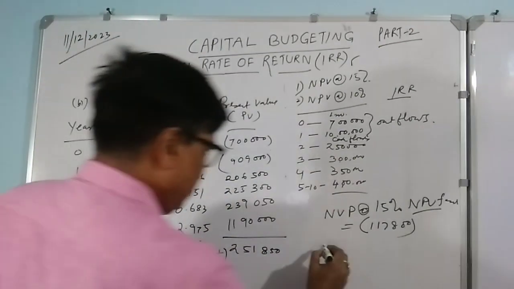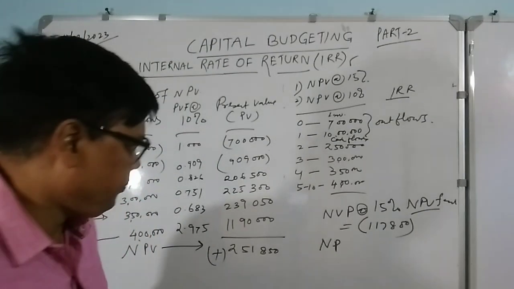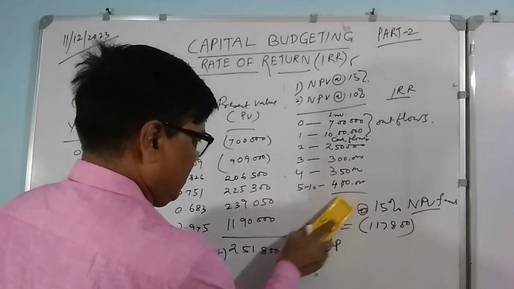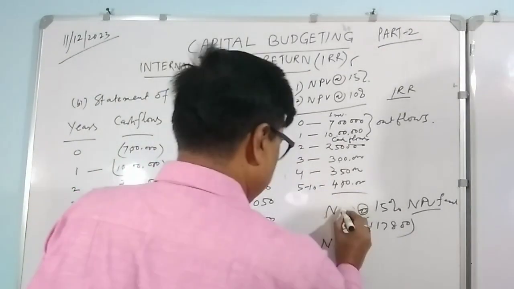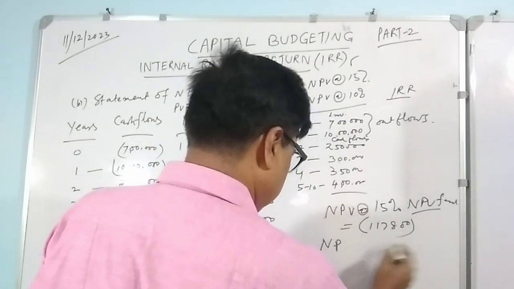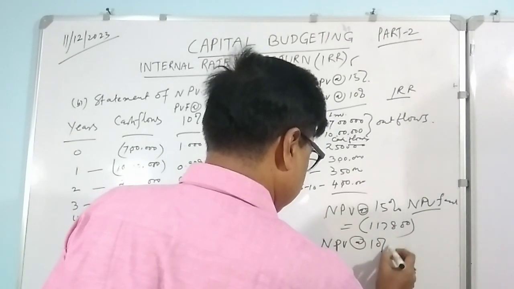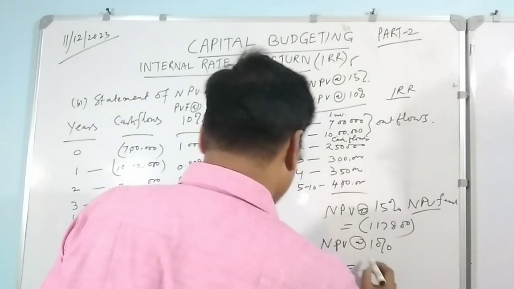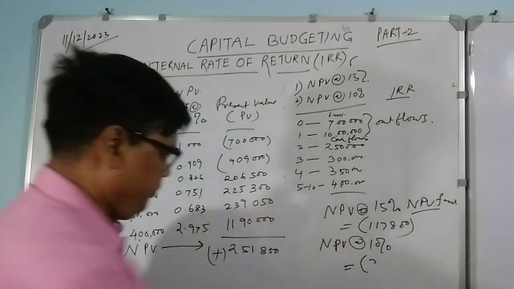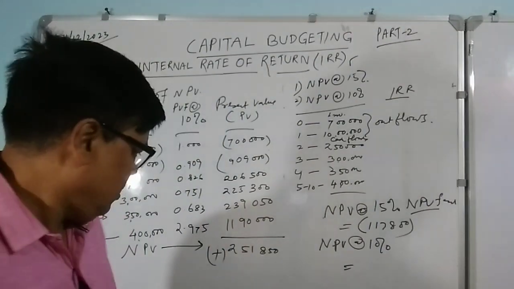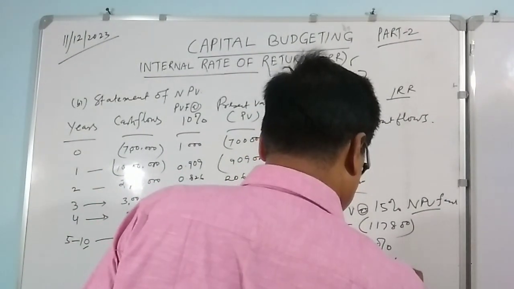Then you can write here NPV. Net present value at 15% is minus, and net present value at 10% is positive, 2,51,850.